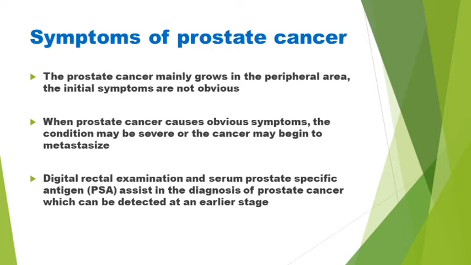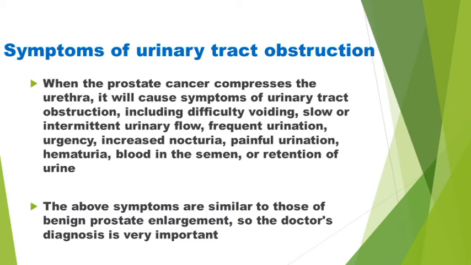Digital rectal examination and serum prostate-specific antigen (PSA) assist in the diagnosis of prostate cancer, which can be detected at an earlier stage. When prostate cancer compresses the urethra, it will cause symptoms of urinary tract obstruction, including difficulty voiding, slow or intermittent urinary flow, frequent urination, urgency, increased nocturia, painful urination, hematuria, blood in the semen, or retention of urine. The above symptoms are similar to those of benign prostate enlargement, so the doctor's diagnosis is very important.